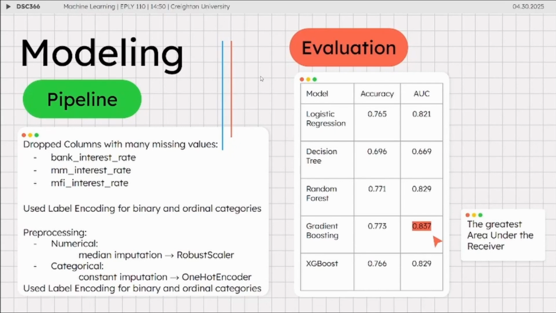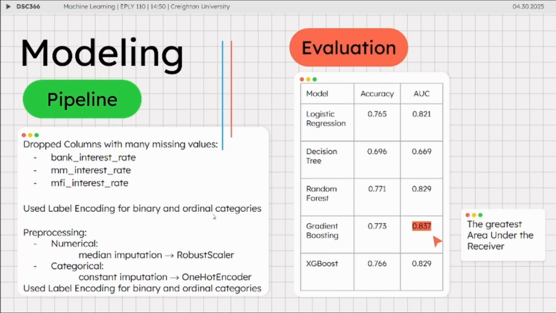In terms of modeling and cleaning up data, we had to drop many columns with missing values, most notably a lot of interest rate related columns that were missing almost all of their data, which made them practically unusable.